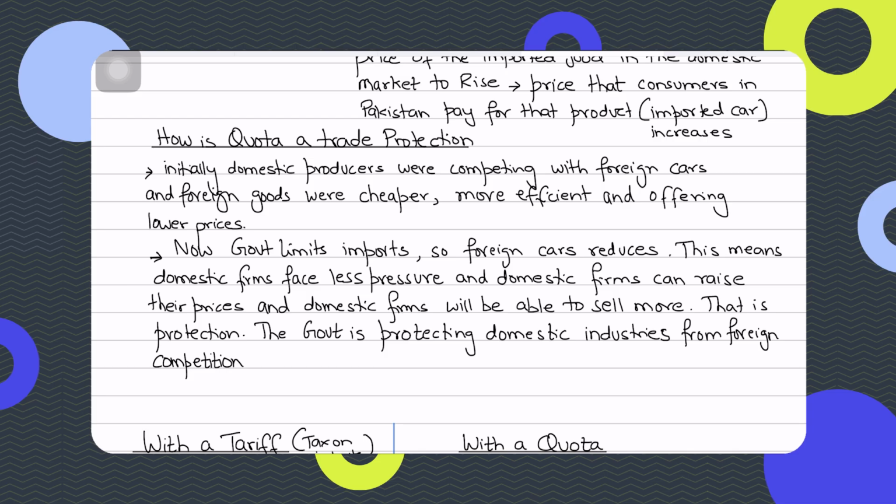Initially so many cars were being imported. Now, what was the pressure on domestic firms? Now there's less pressure. Again an incentive for domestic firms. Again a trade protection. Less pressure means they are protected. And domestic firms can now raise their prices as well. And domestic firms will be able to sell more as well now, since the demand will revert to them. That is protection to them. The government is protecting domestic industries from foreign competition. This is through quotas.